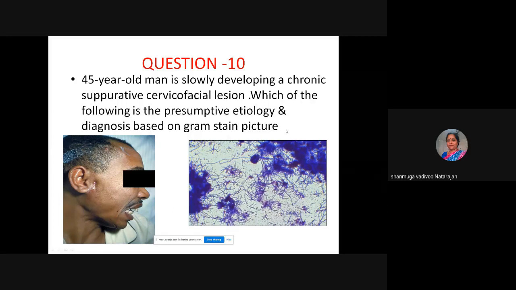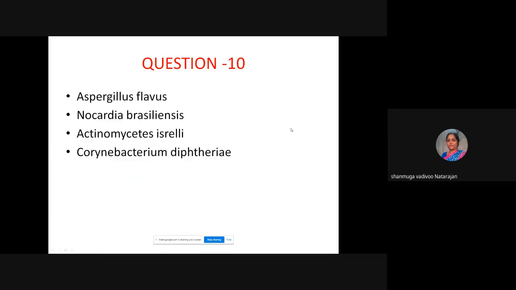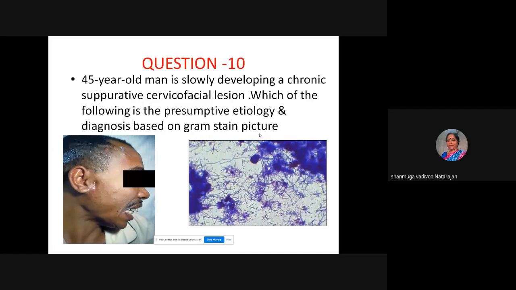It is actinomyces, or why not, I am telling it is nocardia. Can this be nocardia as well? Can it be nocardia? So how to confirm it is not nocardia? What is the next step you go?